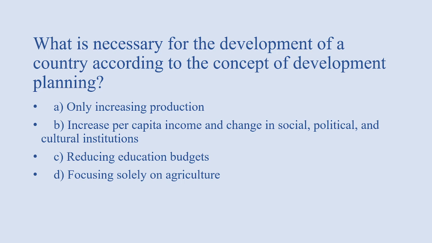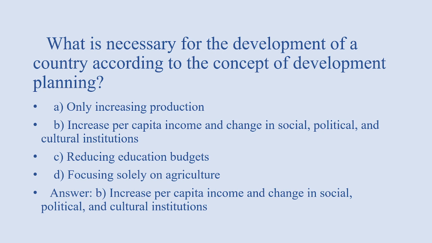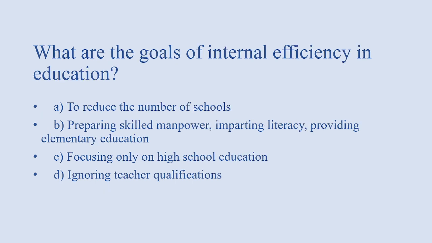Next, what is necessary for the development of a country according to the concept of development planning? Options: only increasing production, increase per capita income and change in social, political, and cultural institutions, reducing education budgets, focusing solely on agriculture. Answer of this question is option B, that is increase per capita income and change in social, political, and cultural institutions.